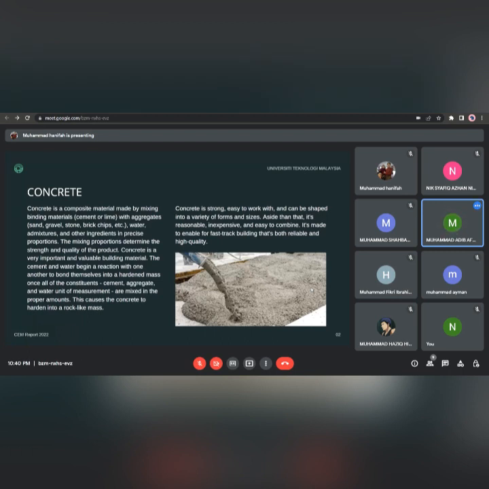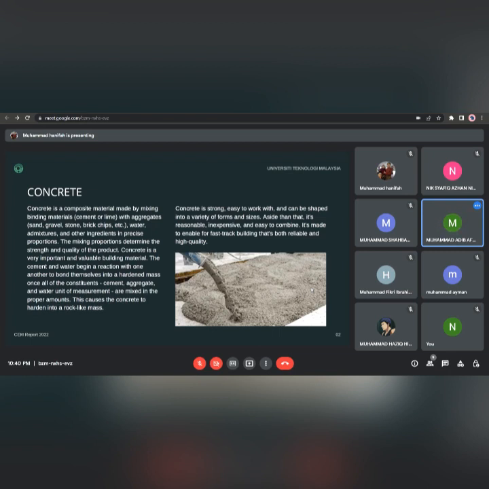Concrete is a very necessary and useful material for construction work. Once all the ingredients, which are cement, aggregate, and water, meet in the required proportion, the cement and water begin a reaction with one another to bind themselves into a hardened mass. This hardened, rock-like mass is the concrete.